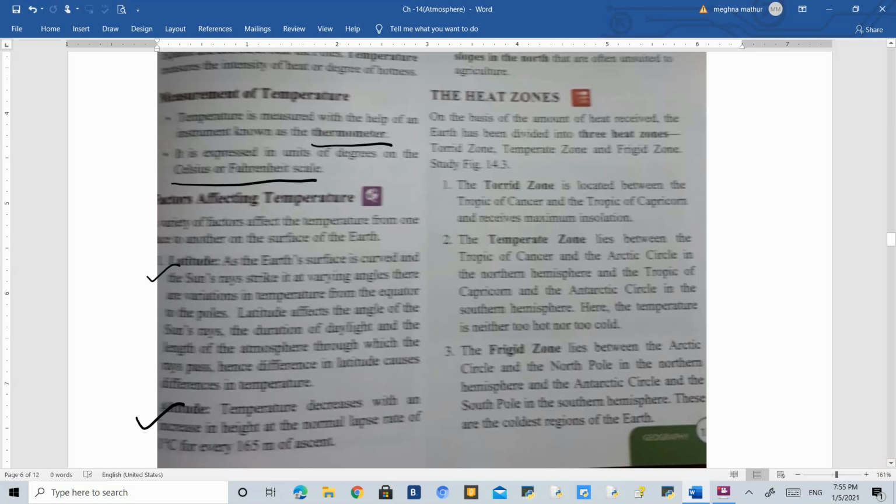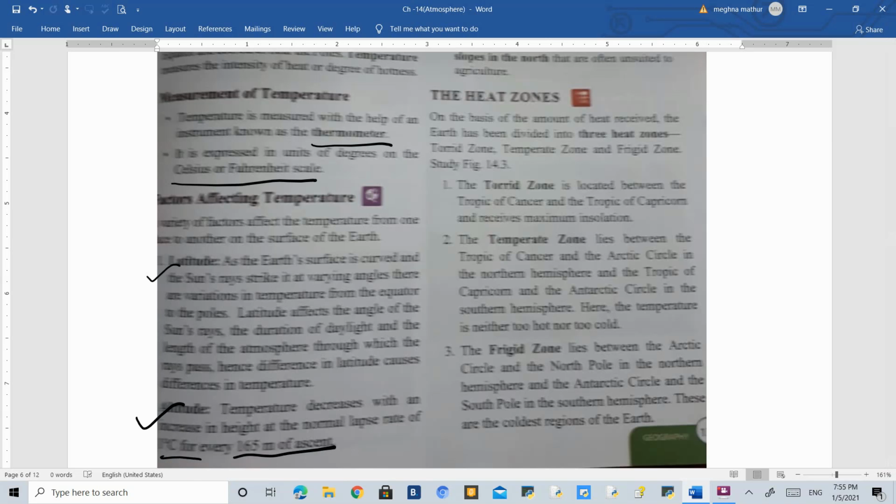Second is altitude. Altitude is the height. There are areas near the surface of the earth, and then there are regions above, hilly or mountainous, which will have a different temperature. For example, in summers we have temperatures like 30 and 32, but hilly stations have comparatively less temperature, because as we go higher in altitude, at every 165 meters of ascent, 1 degree Celsius of temperature decreases.